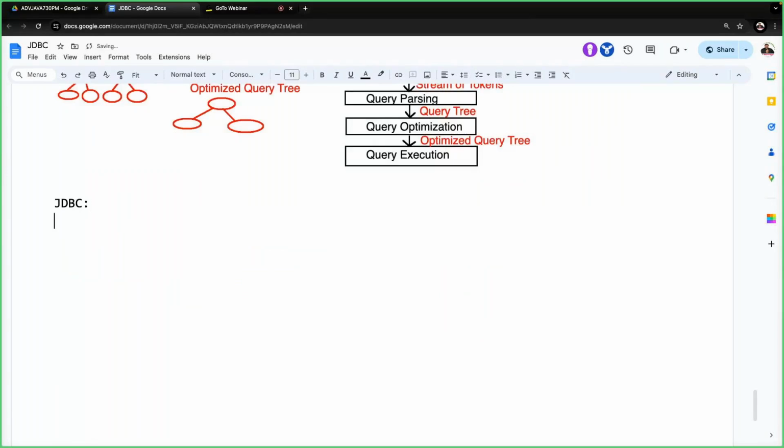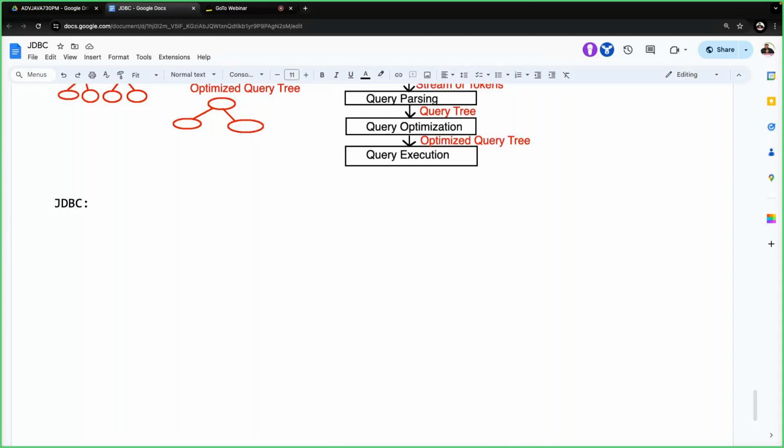JDBC definitions. Now we have to understand. My database part is completed. Up to now, what have I given? What is a database? How is a database available? Up to this part I've given. Now my intention is: how to connect with the database from Java applications, and how we are going to perform database operations from Java applications. That we are going to understand.